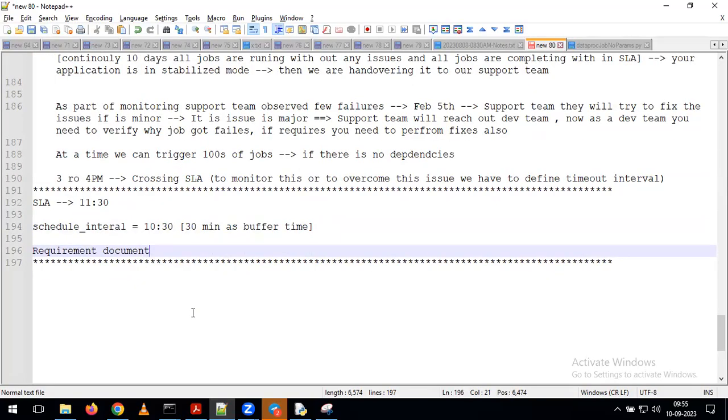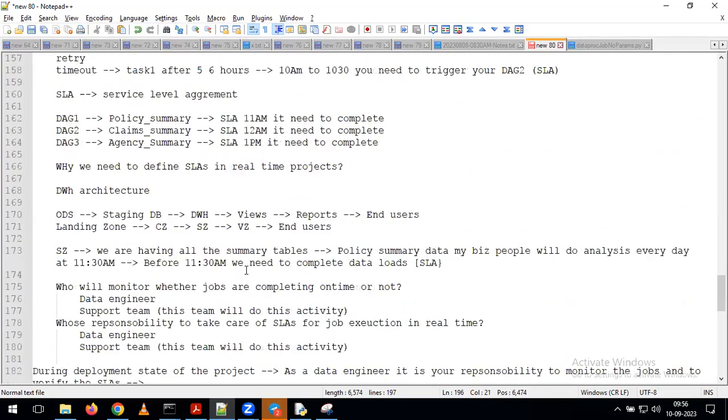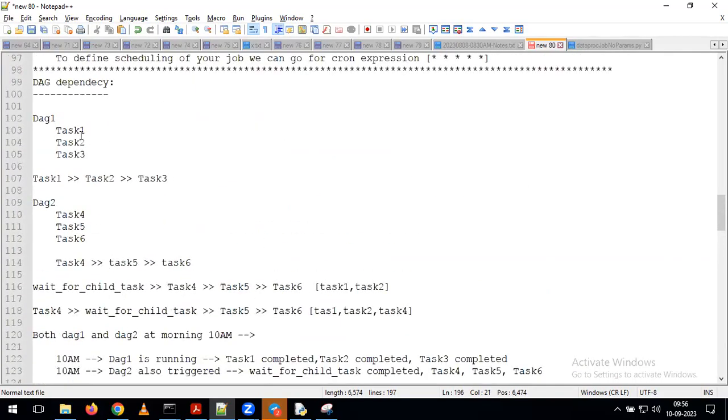Yeah, in the DAG we have task 1, task 2, task 3, right, sir? In one scenario, if task 1 completed successfully, it goes to task 2. If it failed, it goes to task 3. How will we write the dependency for that, sir? If it is successful, go to task 2. If task 1 failed, it will go to task 3.